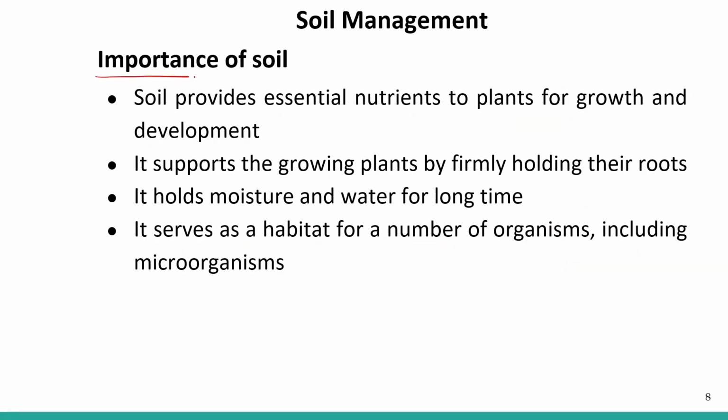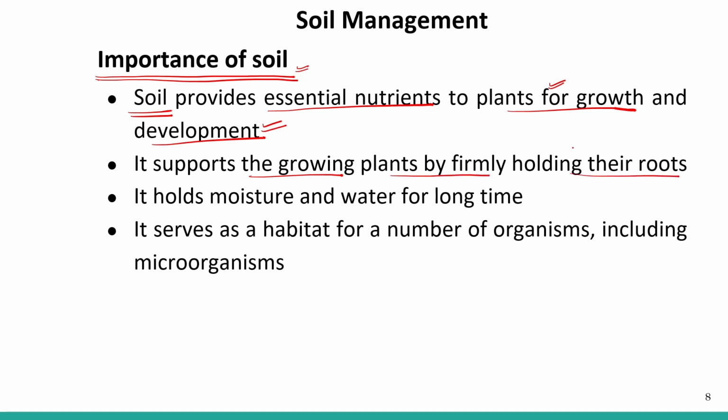Importance of soil. So we all know that soil is very important for the growth of the plants, and here we are studying agriculture, so it is for crops. Soil provides essential nutrients to the plants for growth and development. All the material that is required for the growth and development of the plant we get from soil. It supports the growing plants by firmly holding their roots. It holds the soil tightly, and it holds the moisture and water for a longer time.